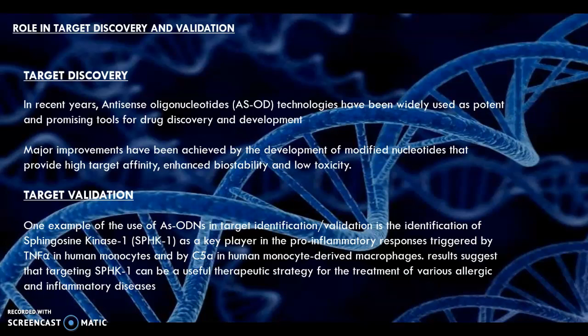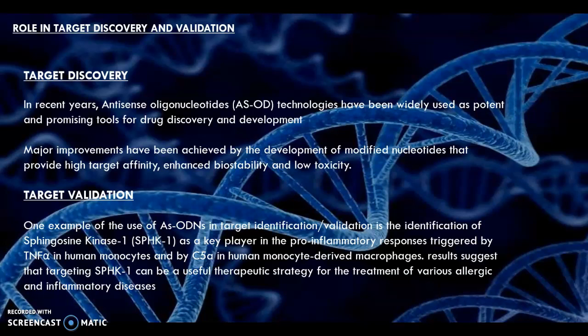Next, we see the target validation. The main goal is to understand the cellular mechanism which is responsible for various diseases and to investigate if down regulating a certain target protein would produce a desired biological effect. This information is obtained when developing a new drug.